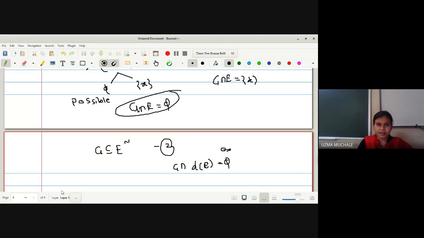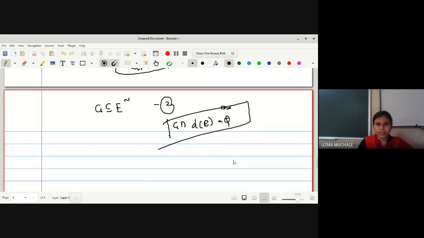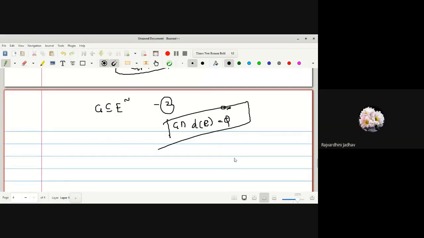Yes, what I have written. What is the possibility from these two things? G intersection E is an empty set. Can I write with the help of G intersection E is empty set, I can write this G intersection derived set of E is also empty set. Yes, ma'am.